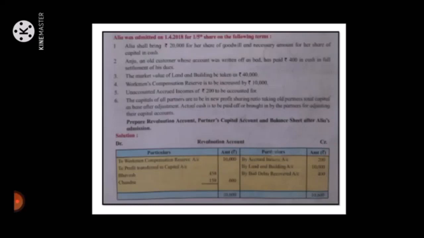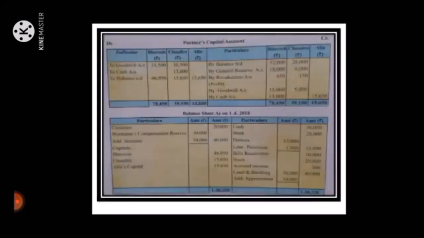Prepare revaluation account, partners' capital account and balance sheet after Alia's admission. So this problem asks ledger accounts and statement of balance sheet. Then solutions: revaluation account, then partners' capital account and balance sheet of new firm. So this is a way to solve.